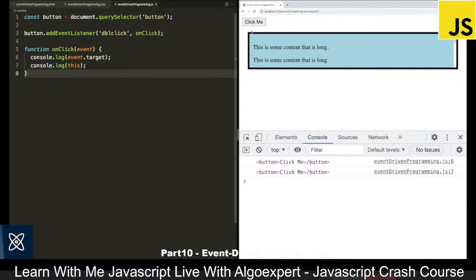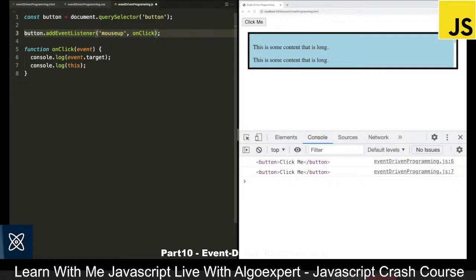We also have a few other events we can call here. For example, we can say mousedown, and this is the same as click, but it fires when the mouse is clicked down rather than waiting for the button to be released. And we also have mouseup, which fires when the mouse button is released. So essentially, click fires if mousedown and mouseup both happen on the element. Most of the time, these are essentially the same, but they can have slightly different effects, such as if a user clicks outside of the element, then they move their mouse over the element before releasing. That edge case would fire mouseup on the element, but not mousedown or click.